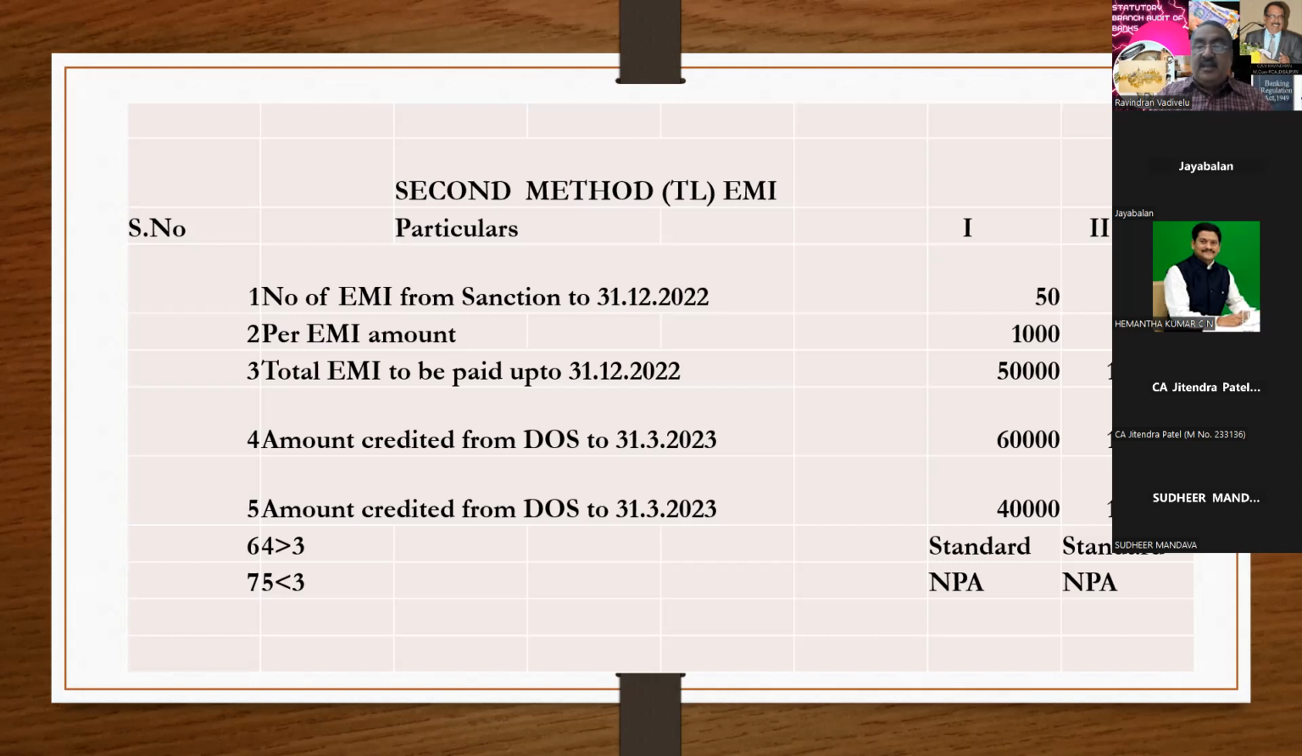Let me go to the second exercise. The EMI due is 14 lakh 70,000, but the party has paid the amount to the extent of 15 lakhs. So that means the party has paid in excess. So that account has to be treated as standard. Point number 5: instead of the due of 14 lakh 70,000, the party has paid only 14 lakh 23,000. Then that account has to be treated as NPA. This is what I want to tell about point number 2, the EMI concept. Any doubt you can ask. If it is clear, then I'll move to point number 3.